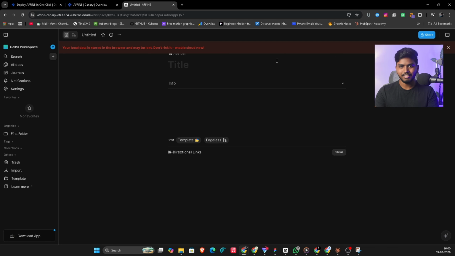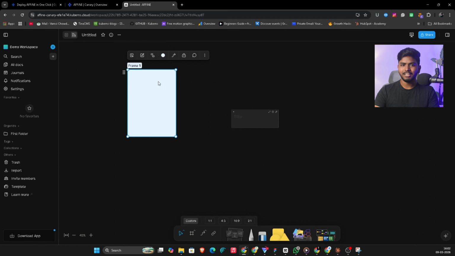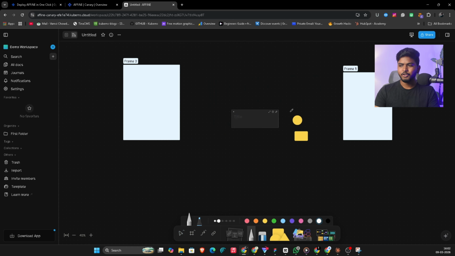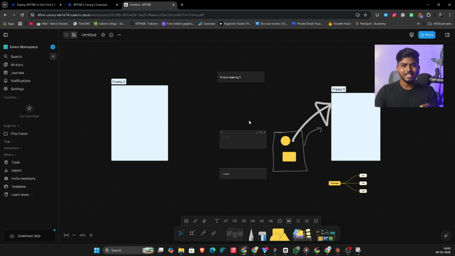It's called AFFiNE. And the way we are deploying it today makes it easier than anything you have ever tried before. Let me show you. This is AFFiNE. On the surface, it looks like a really clean doc editor, but this is where it gets interesting. One click and you are on an infinite whiteboard. Draw, sketch, add sticky notes, map out ideas visually, all inside the same app.